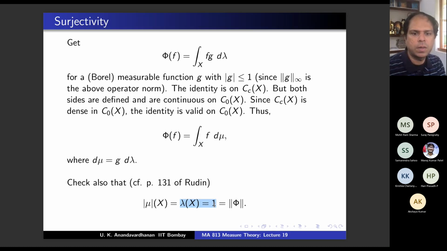Because lambda of X is the integral of d lambda over X, which is less than or equal to 1. There is a small argument to show that it is actually equal to 1, which I am referring to Rudin. And that was by the norm of phi, without loss of generality. So this is the final thing that you want to show, that it's an isometry. So that also can be done.